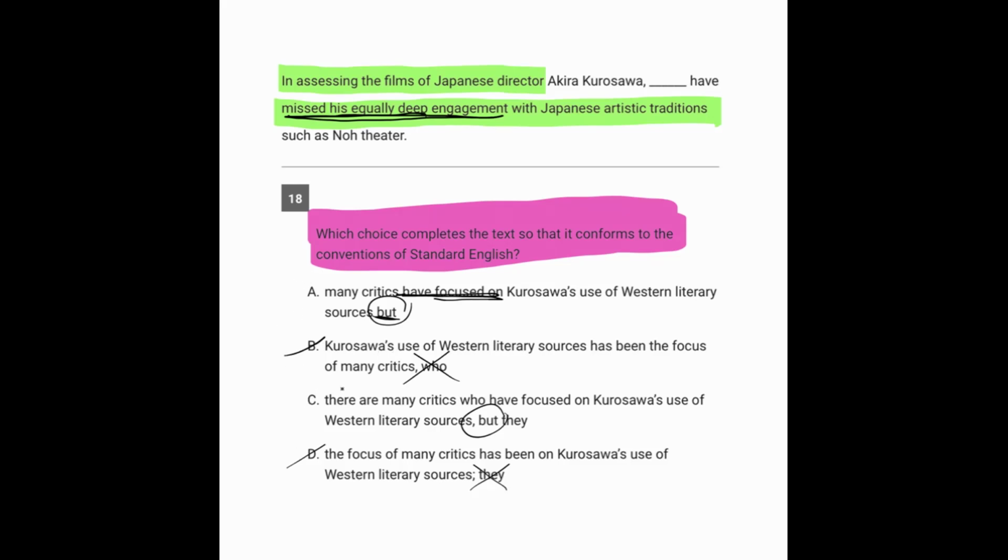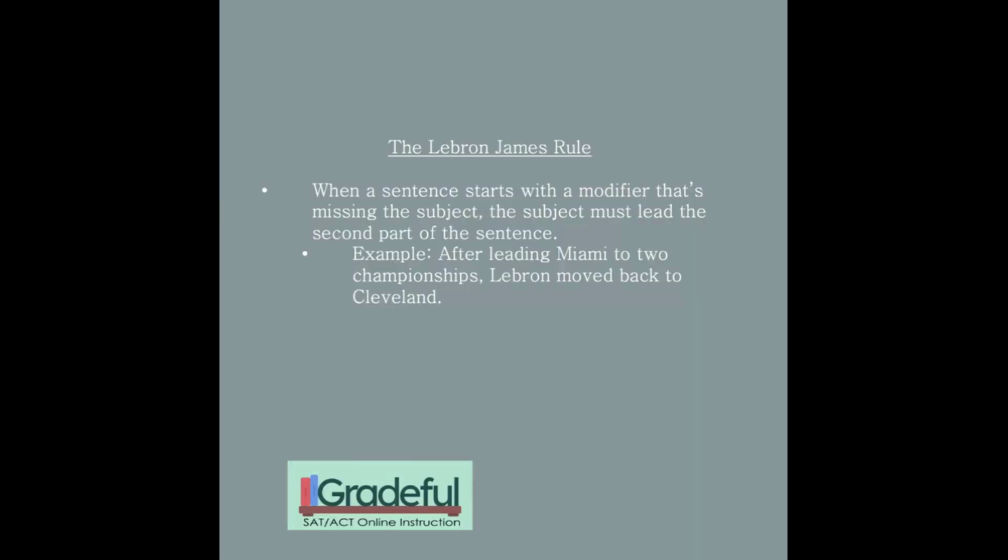Now, one of the main differences with C is it starts with there are. And is it a big deal to start that way or not? And I would say the answer is yes. And that's because of something we jokingly refer to as the LeBron James rule. So, a little background before we talk about this rule.